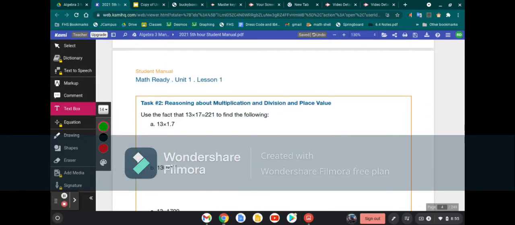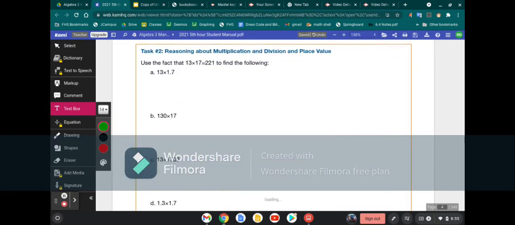Now, the next part on page 5 is asking us to use the fact that 13 times 17 equals 221. All right, so you're going to use basically mental math skills to help you solve these problems. You're going to need to pause the video, and then after you have paused and worked the problems by yourself, you're going to resume the video so you can check your answers.